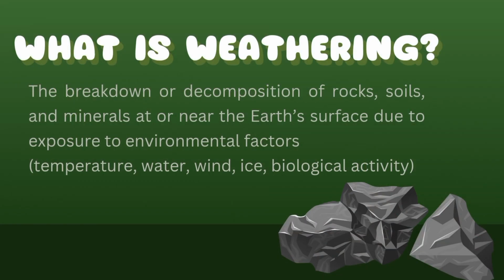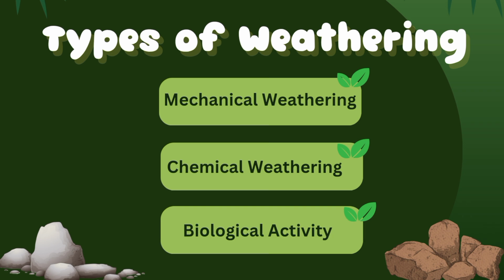What is weathering? Weathering is a process where rocks break down into smaller pieces. This can happen physically, breaking apart, or chemically, changing their composition. It's caused by changes in temperature, water, ice, wind, plants, and animals. There are three types of weathering: mechanical weathering, chemical weathering, and biological activity.